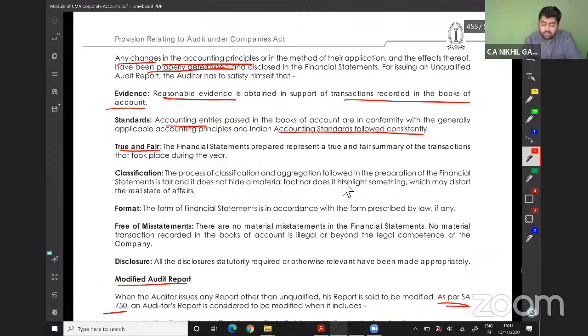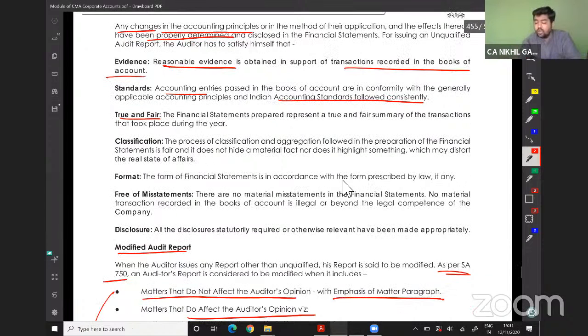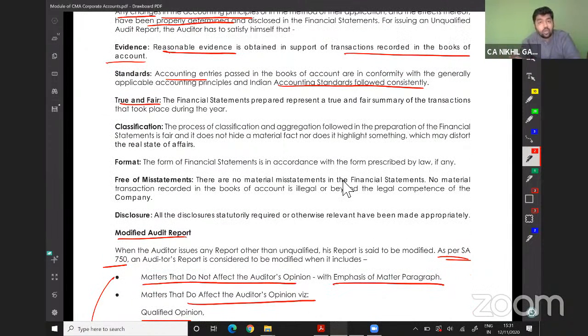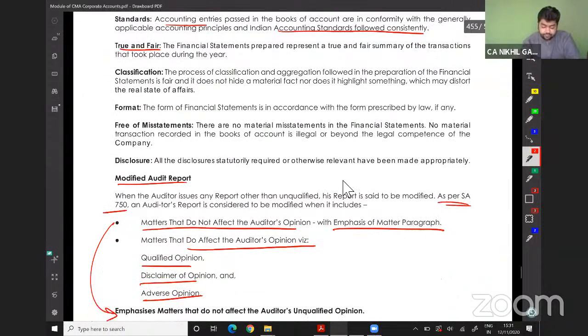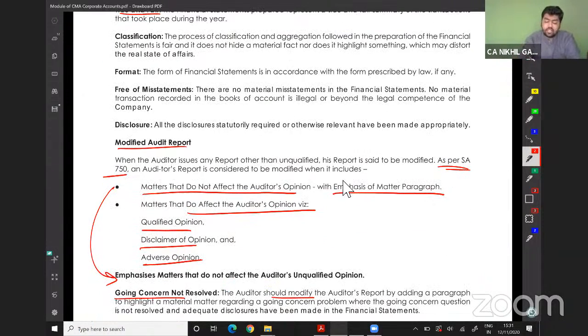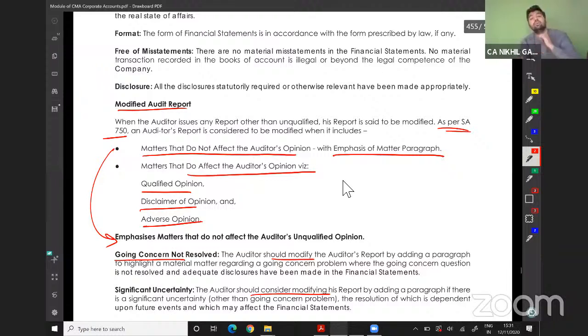True and fair means the financial statement prepared represents a true and fair summary of the transactions that took place during the year. Classification: the process of classification and aggregation followed in preparation of the financial statement is true and fair, and nothing is hidden. The format is as per the law, which is as per Schedule 3. Free from misstatements. There is no material mistake. Disclosures. All the disclosures are made. So the first report is known as clean opinion or unqualified, unmodified opinion.